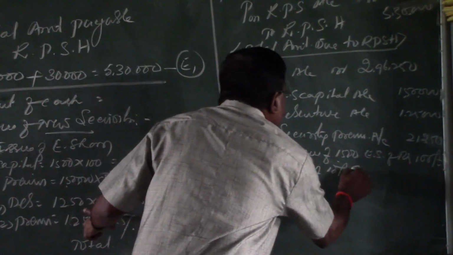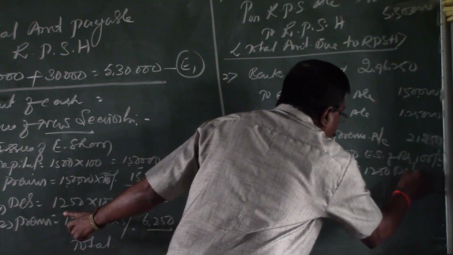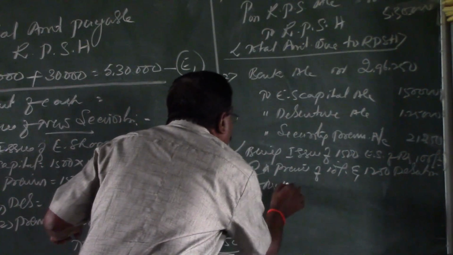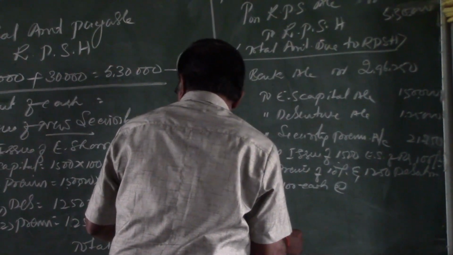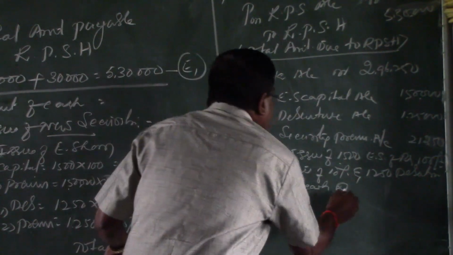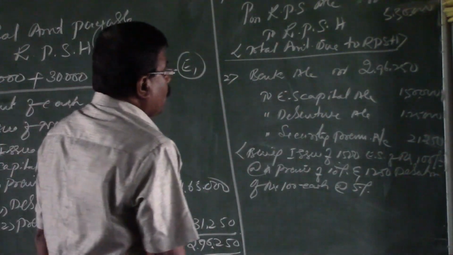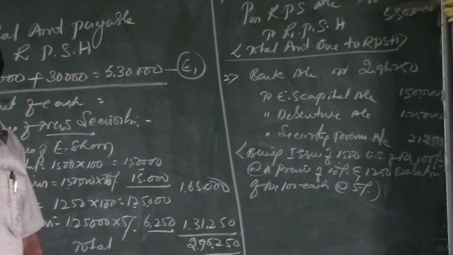And 1,250 debentures of rupees 100 each, this is also at a premium of 5%. So this is the narration to be given, a brief note regarding the issue of shares and debentures.